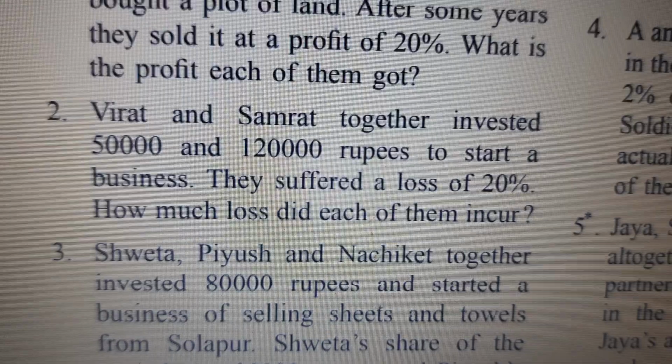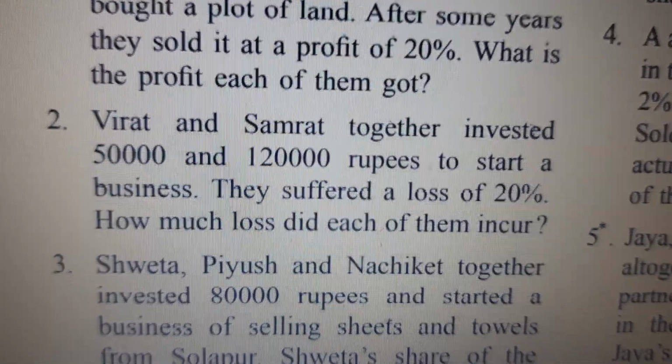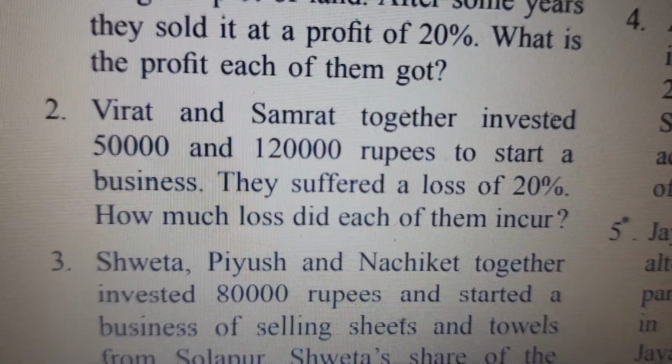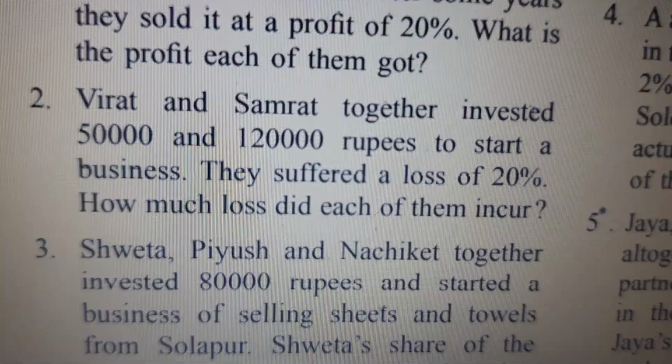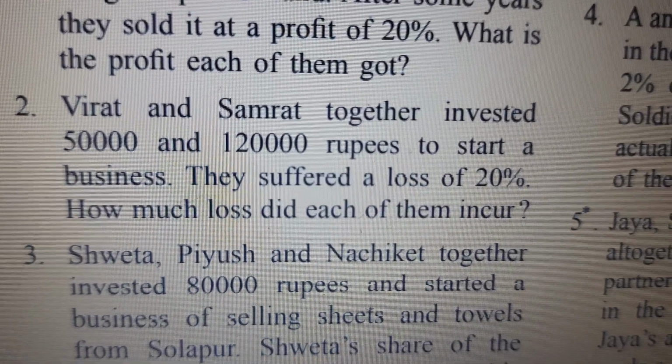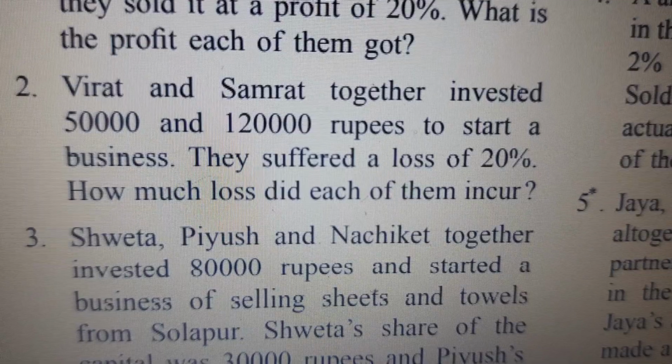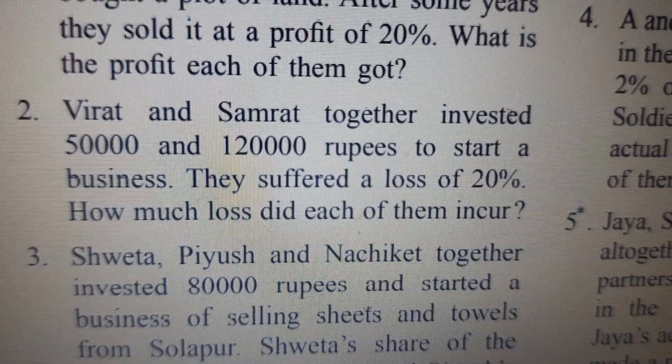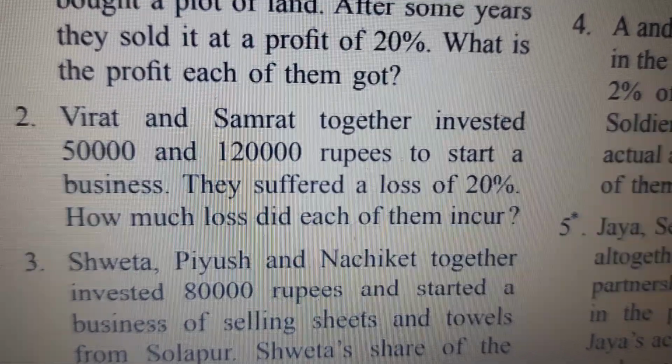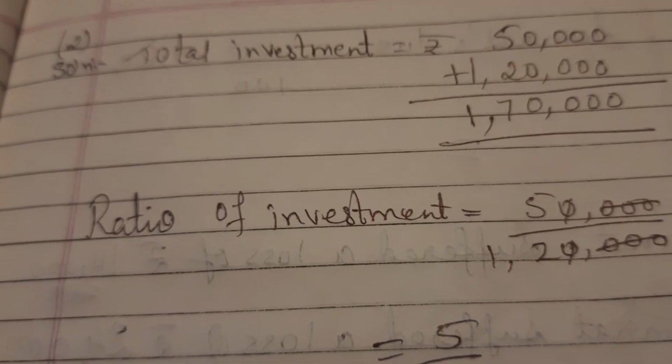Now second sum, children. Virat and Samrat together invested 50,000 and 1,20,000 rupees to start a business. They suffered a loss of 20%. How much loss did each of them incur?